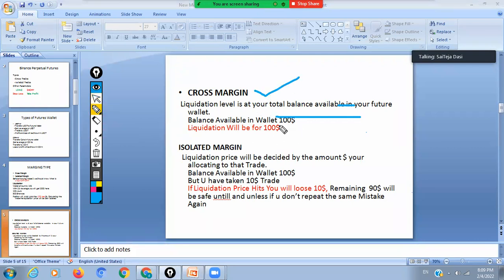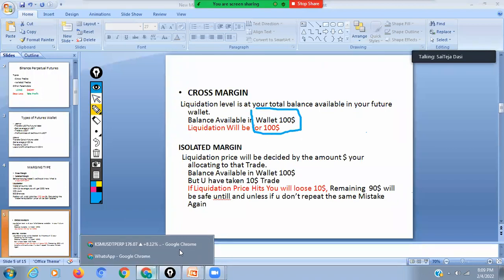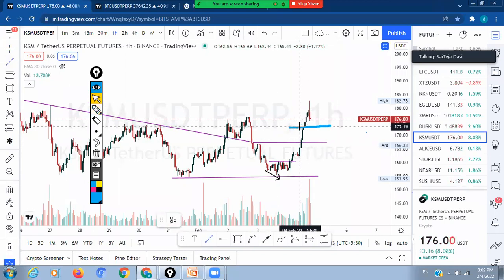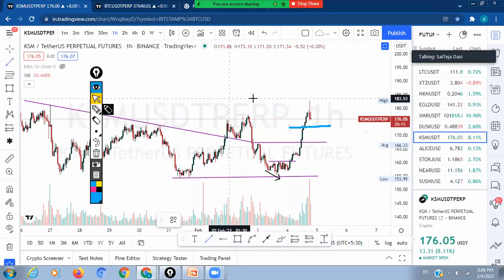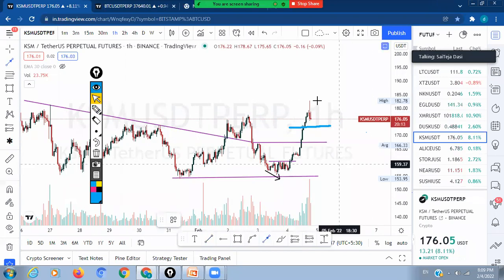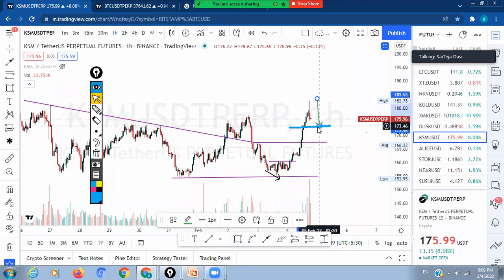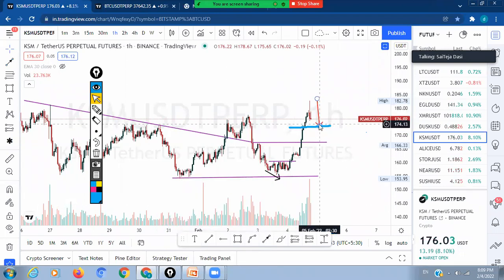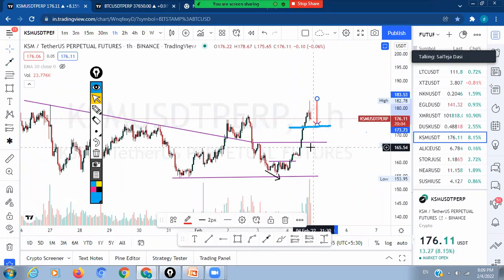You have $100 in your wallet and you have taken long in KSM, and the liquidation price is around, let's say hypothetically, 173. Whenever KSM touches this level, you lose all the $100 you have in your wallet. That is a cross margin trade.